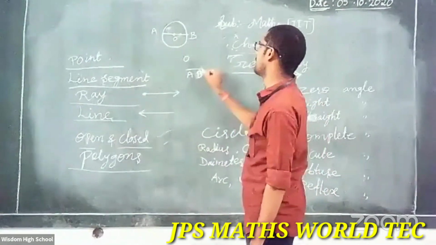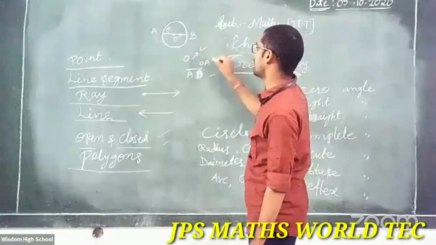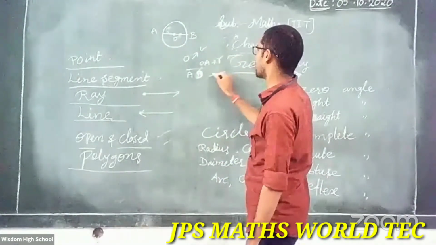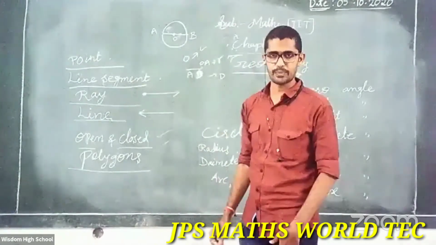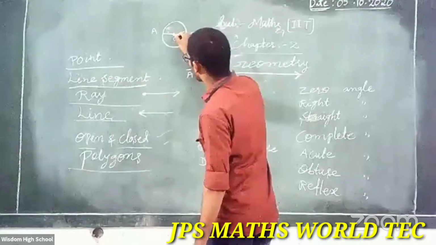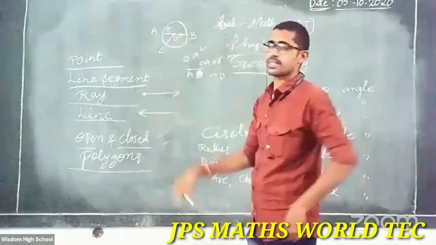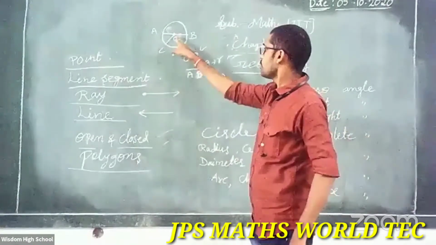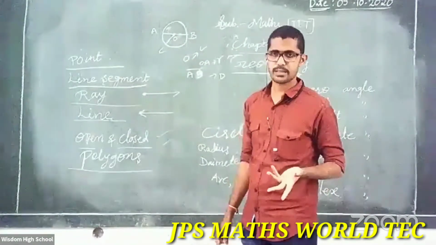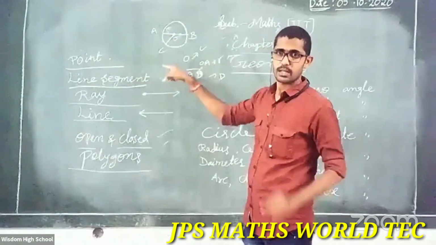Right? O is the center, OA is a radius, and AB is a diameter. So clear? And after that, suppose here from O I am drawing another one, C. What is this? O to C. What is this? Yes, chord. Right? Chord.